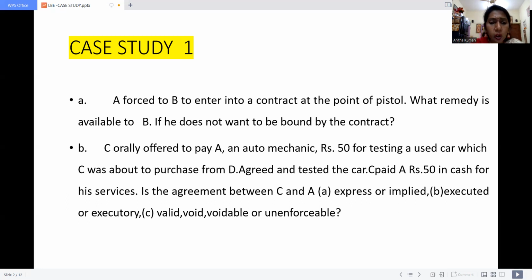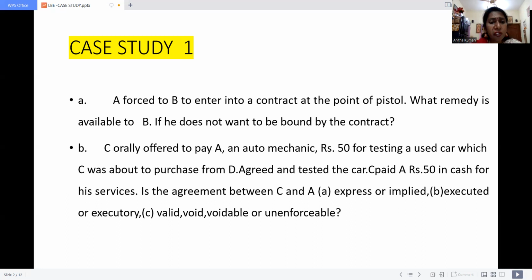So in this contract, what is the question? Question number 1: is it express or implied? In the question itself it is clearly mentioned, C orally offered to pay. It is an express contract. So what is called an express contract? The given case study is coming under the Indian Contract Act 1872 under the title of Classification of Contract.